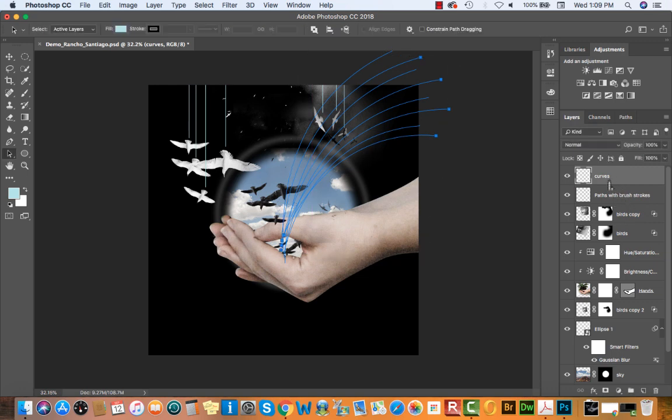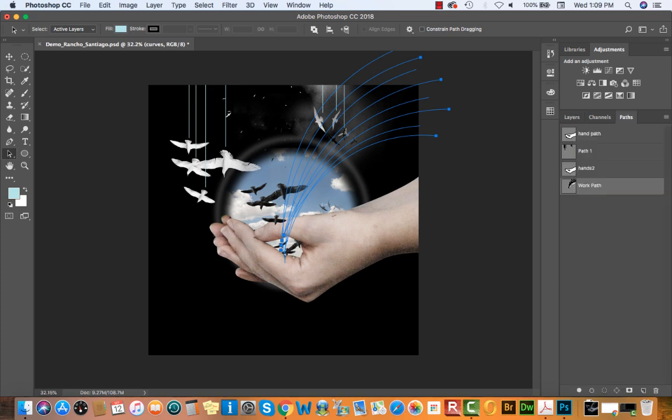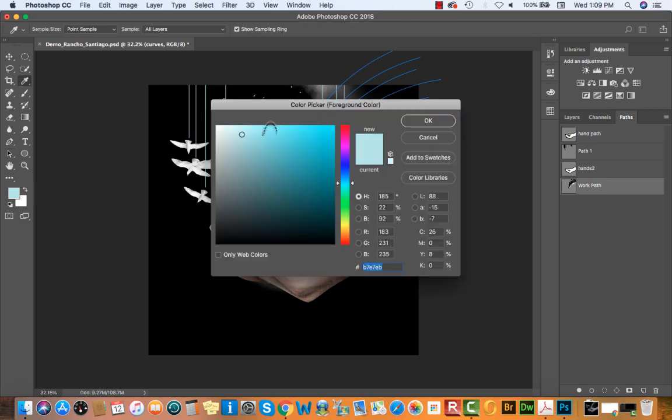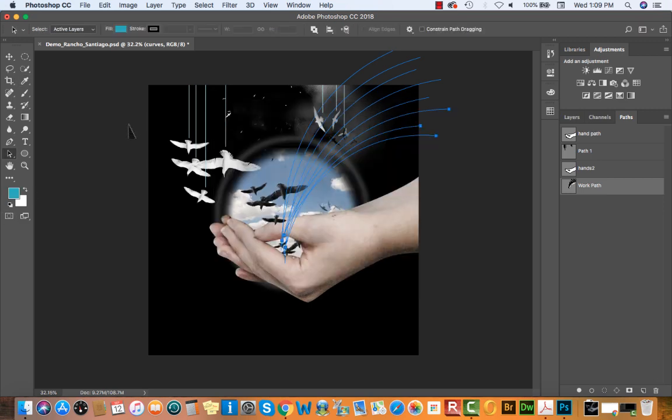Okay, with the curves layer created, we're going to go to our paths menu. We're going to choose to brush these paths. If you want to brush individual paths with different colors, what you would do is select those paths, change your brush foreground colors, and then apply the stroke to it.